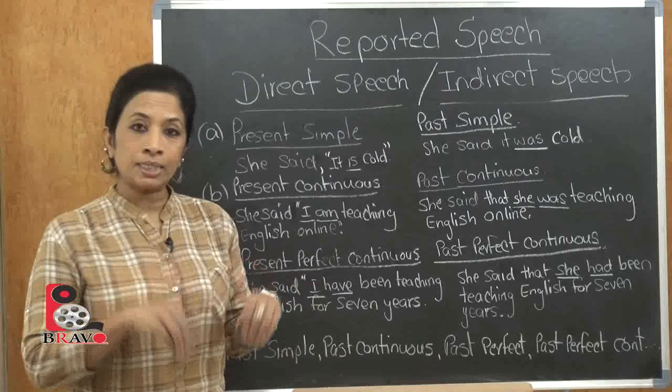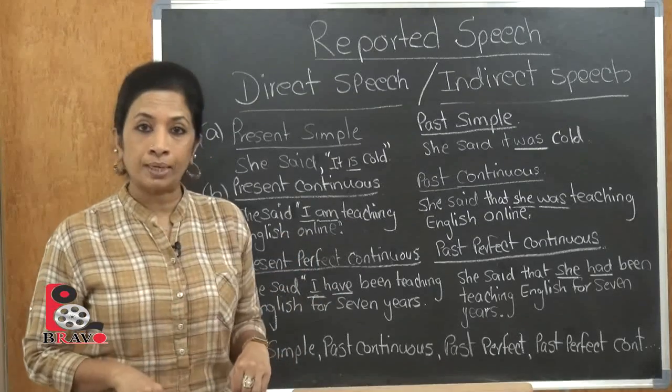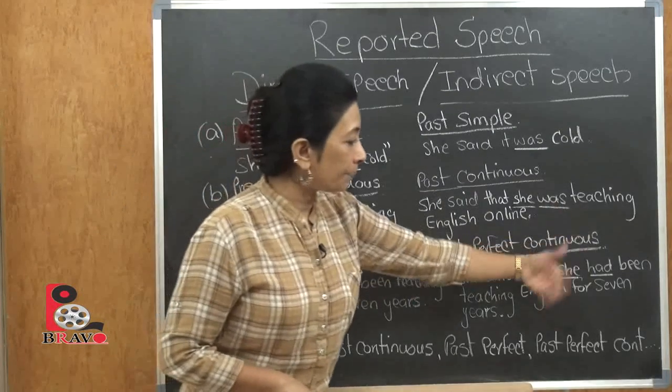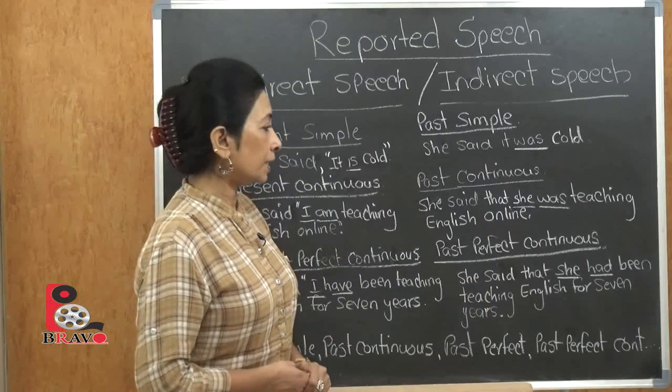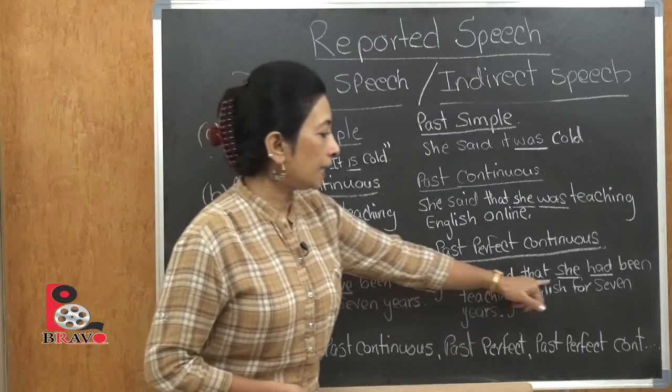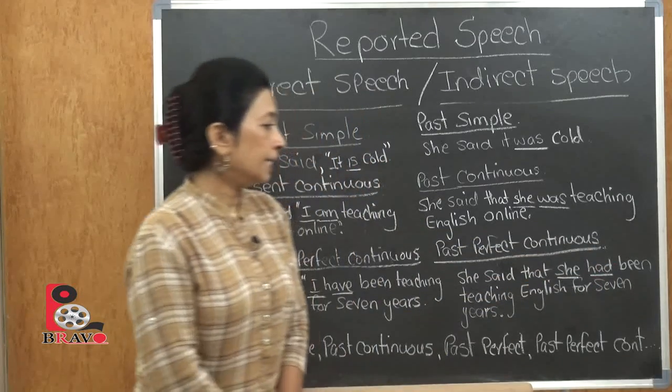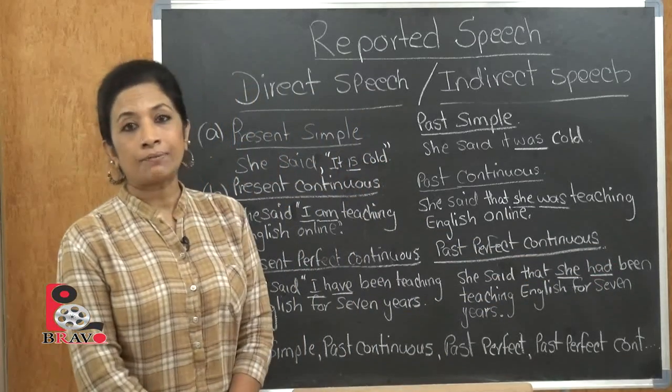Here, because it's happening, I have been. Here it's happened, or we are saying something that is happening in the past perfect continuous tense. So we have to say that she had been teaching English for 7 years.